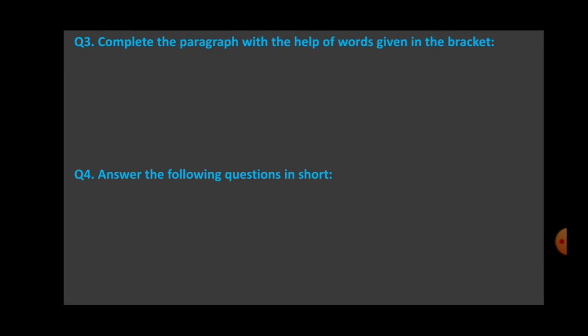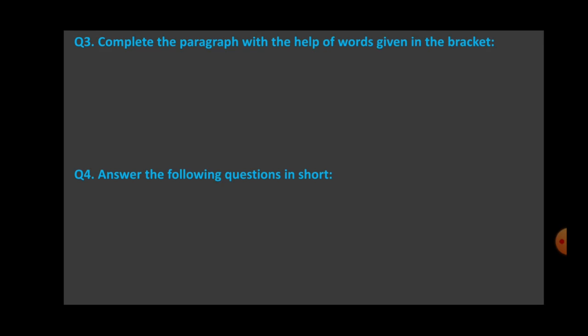Complete the paragraph with the help of words given in the brackets. Now students, see in the bracket the answers are given. Okay, paragraph I had not typed. I'll read the paragraph and the answers I am going to show you on the screen. So let's start.